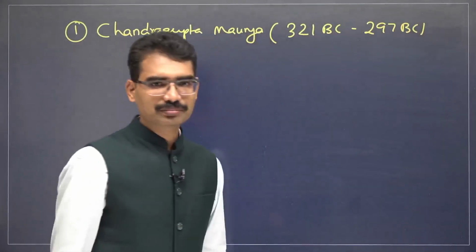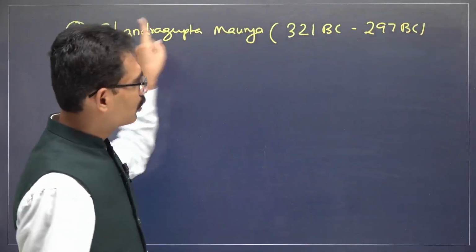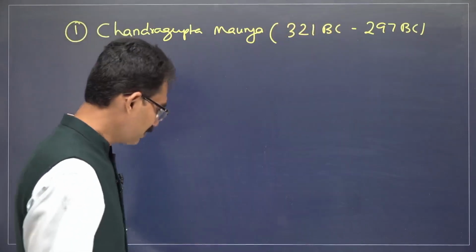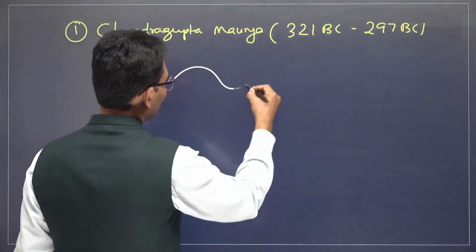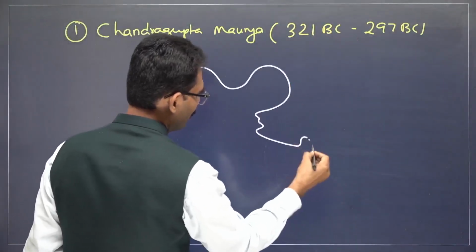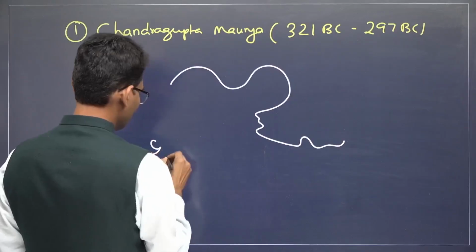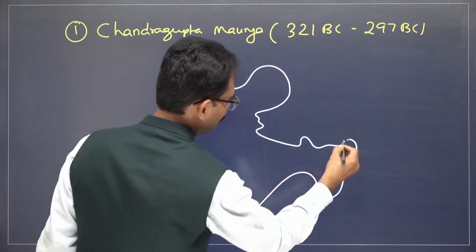This was the time period. What is happening? Who are the contemporaries of this time period? Then only we will understand. How can you remember who are the people associated with the founder of the Mauryan dynasty?